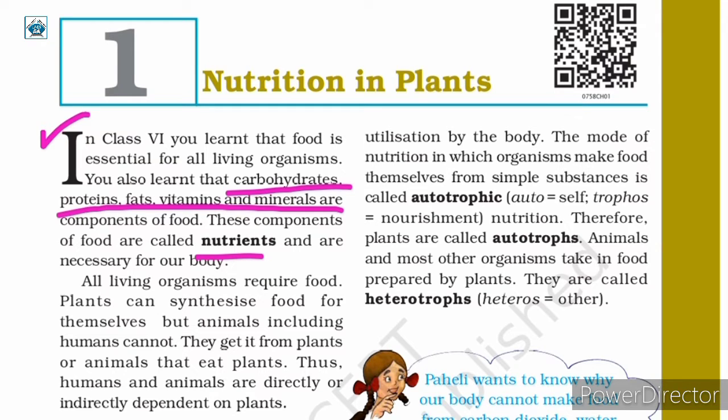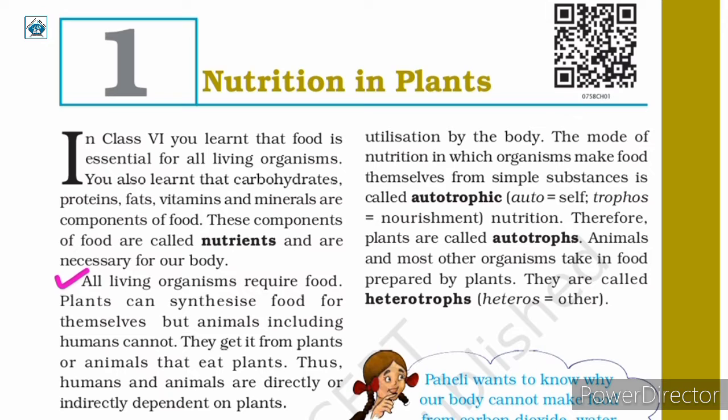And these nutrients are very essential for our body as they help living organisms to build their bodies. They also help them to repair damaged parts of their bodies, and we get energy from nutrients.